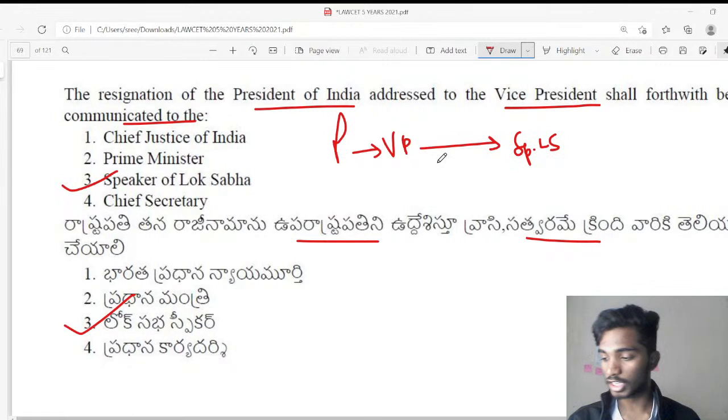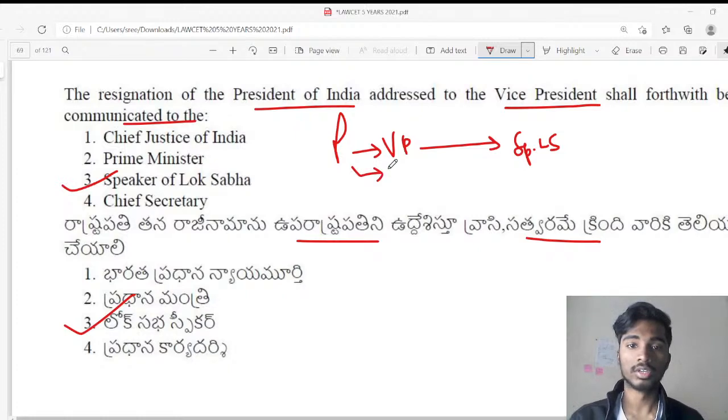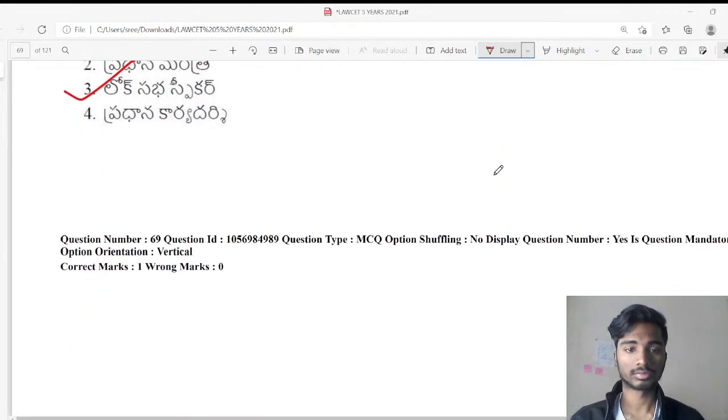In case the Vice President is absent, then the President has to submit this to the Chief Justice of India, or the highest judge. Then this will again be forwarded to the Speaker of Lok Sabha.